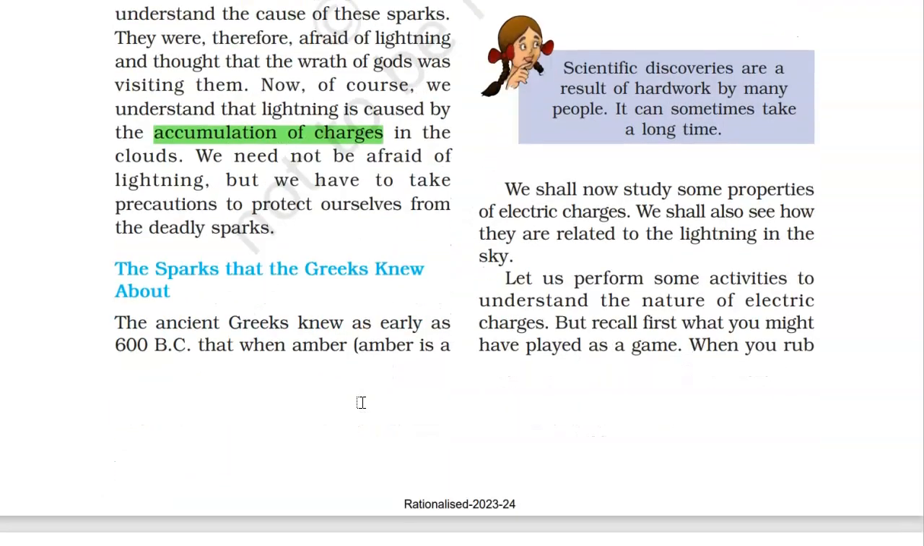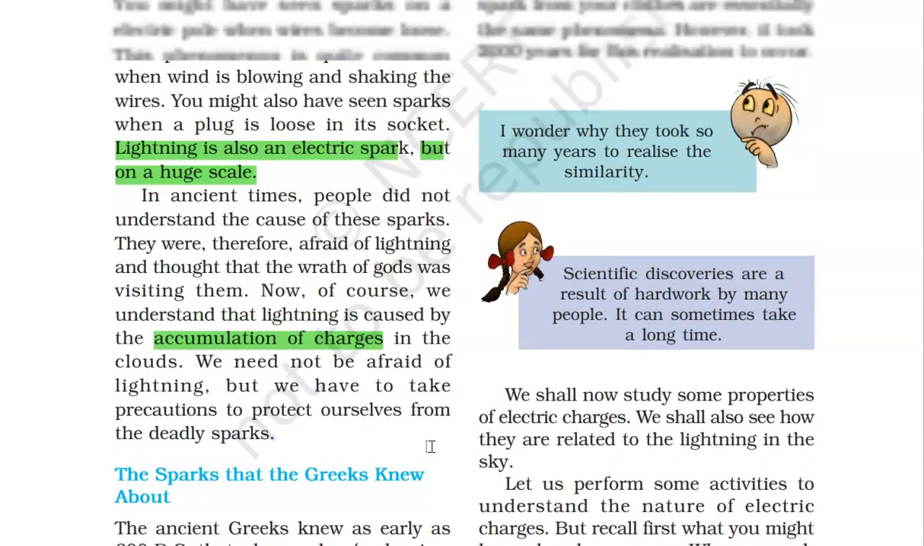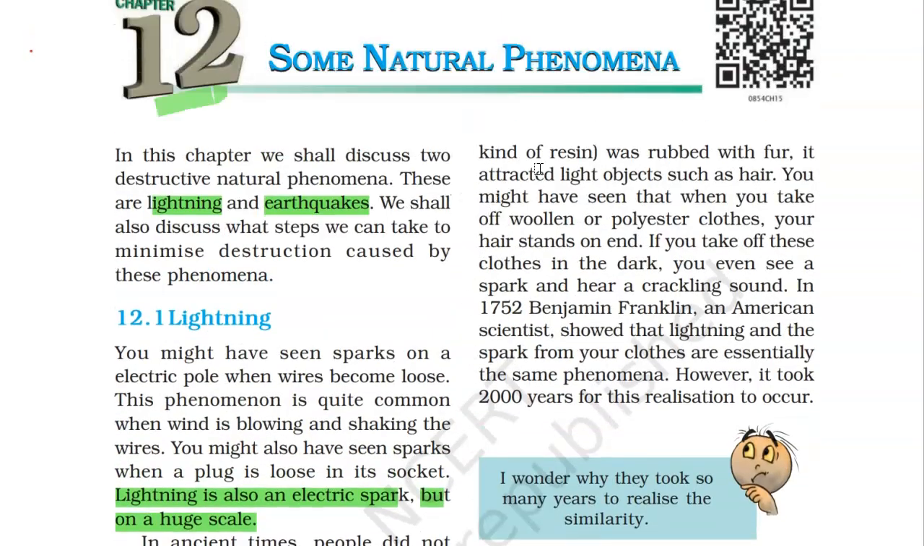Okay, let us read a bit of history about lightning and understand it also. The ancient Greeks knew as early as 600 BC that when amber, which is a kind of resin, was rubbed with fur, it attracted light objects such as hair.